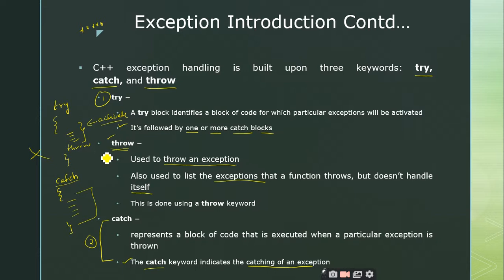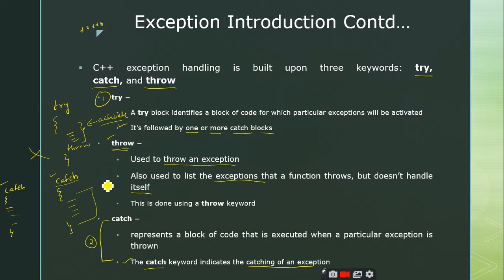It may have more than one catch block. So let us say that it is catch 1. You should not write it as catch 1, catch 2, right? Why? Because catch is a keyword. And let us say there is another catch also. So there exists some set of code which can handle the exception. But when the throw is throwing an exception, whether this catch is activated or this catch is activated, which catch is going to be activated? Any idea?